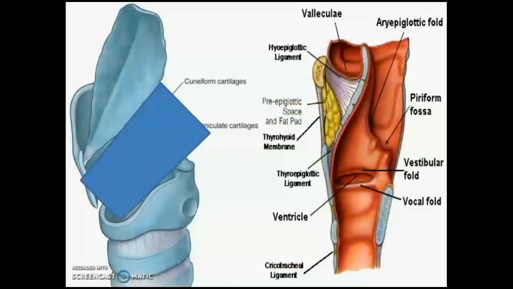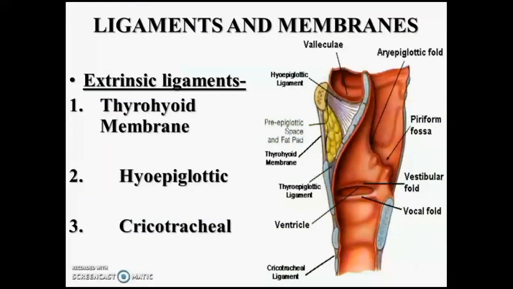You can see here, this is the quadrate membrane, giving you the rough idea. It is not exactly like this. It has four borders, but not like a rectangle here. You can see there, that is quadrate and cricovocal.